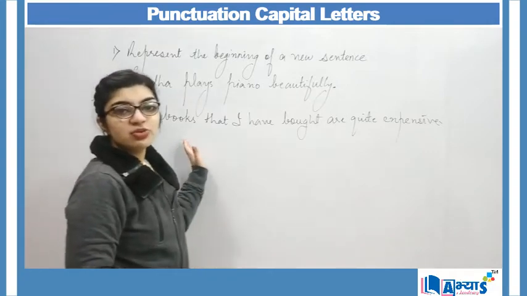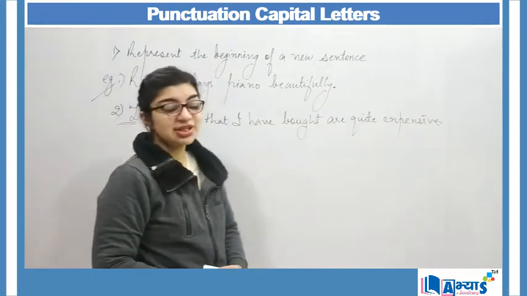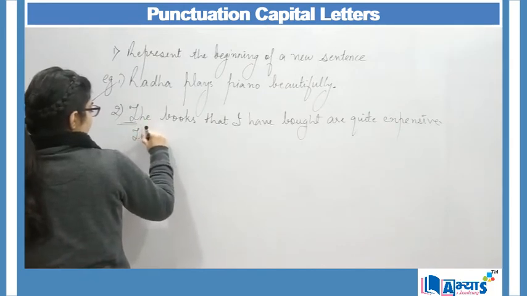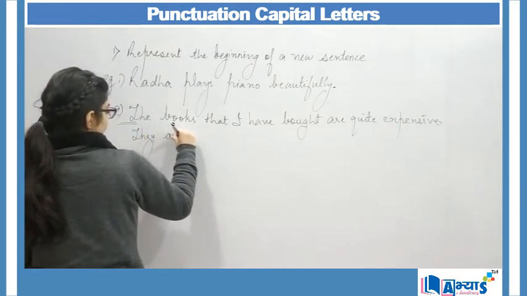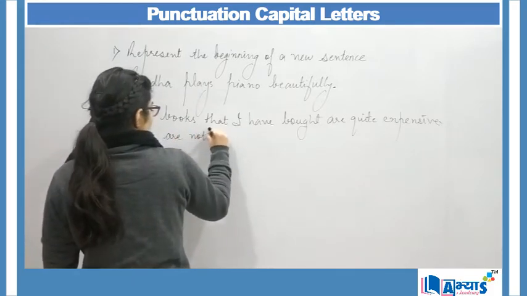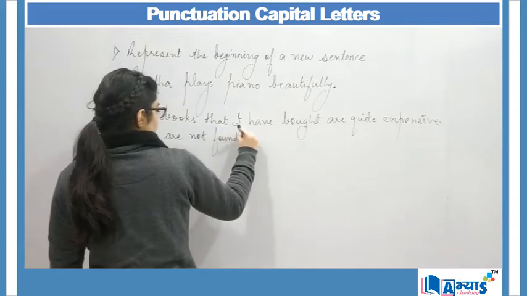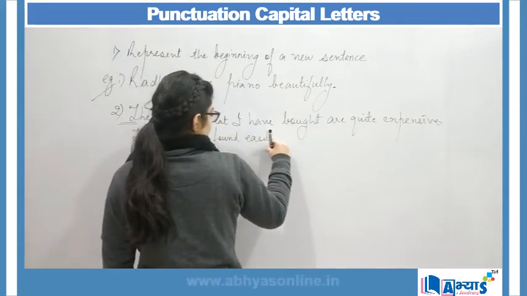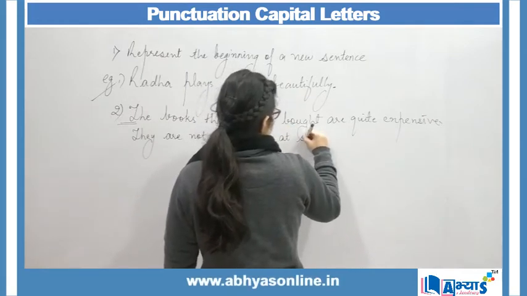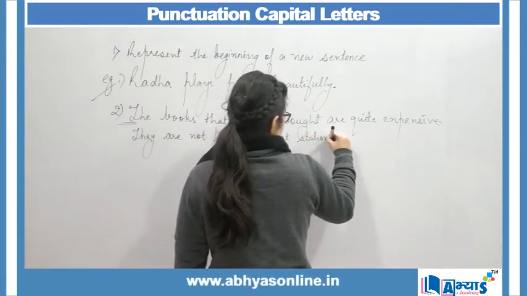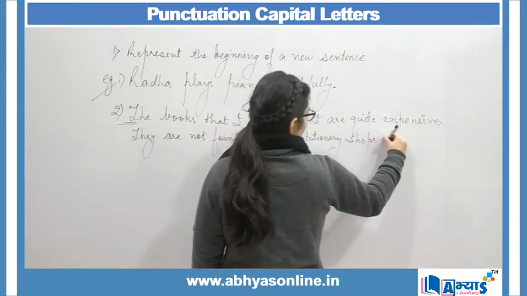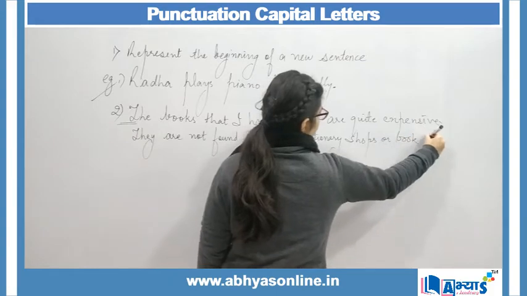Now if I have to continue the sentence, then I will say that they are not found easily at stationery shops or book stores.